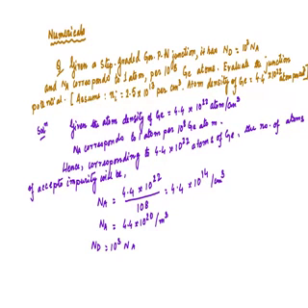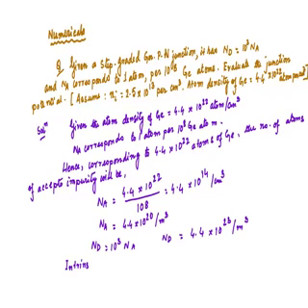So we can write Nd equals 4.4 into 10 to the power 23 per meter cube, because Na is 4.4 into 10 to the power 20, multiplied by 10 to the power 3. So Na and Nd are known.